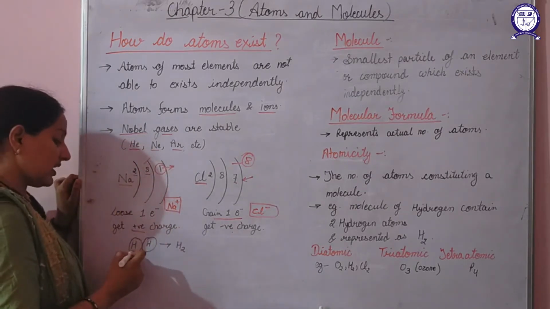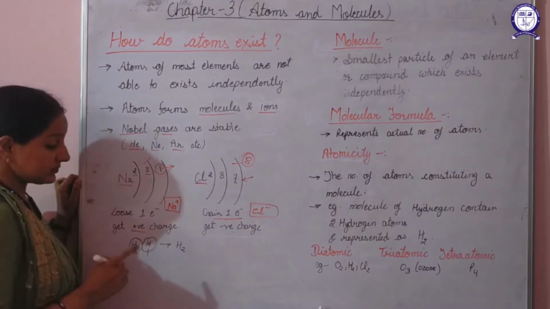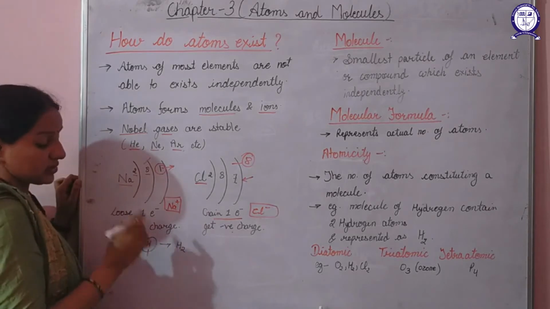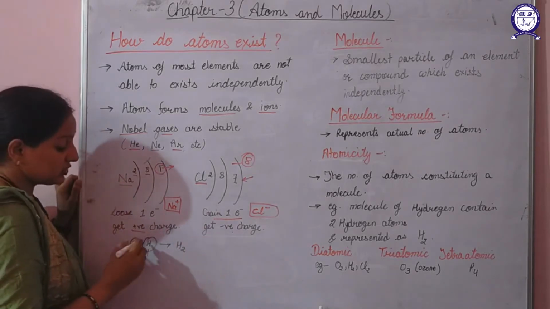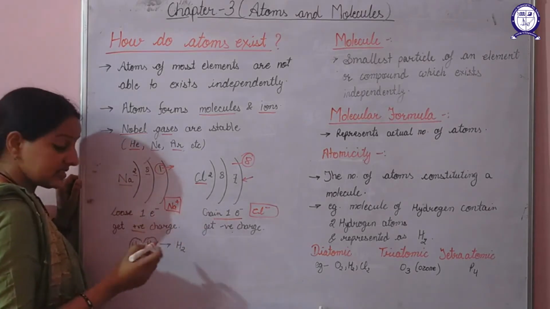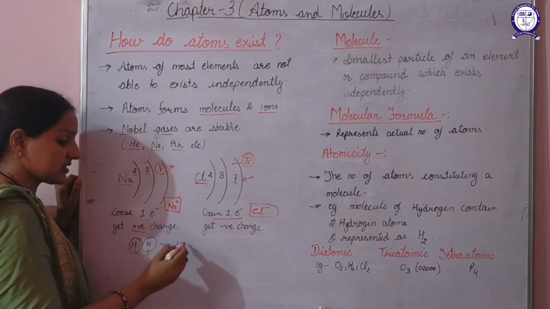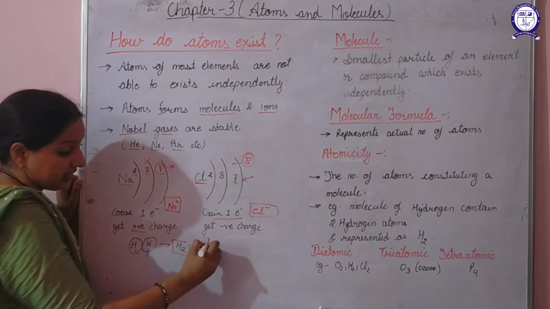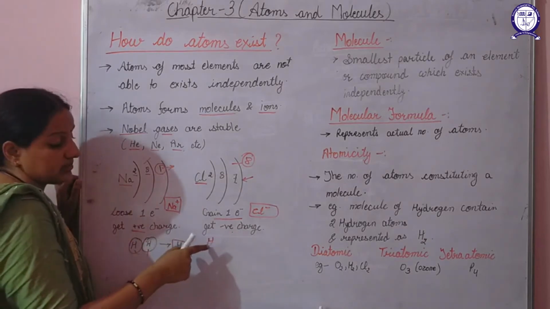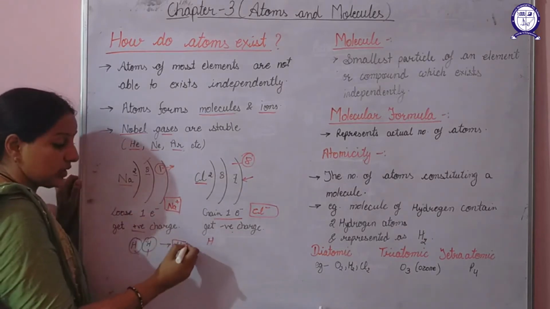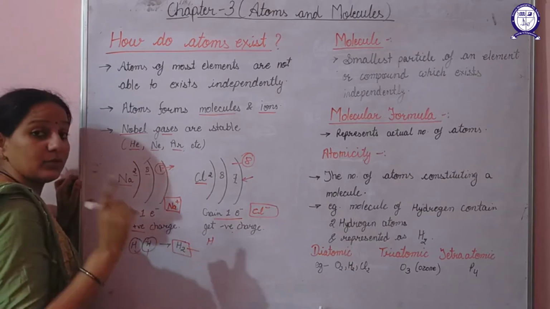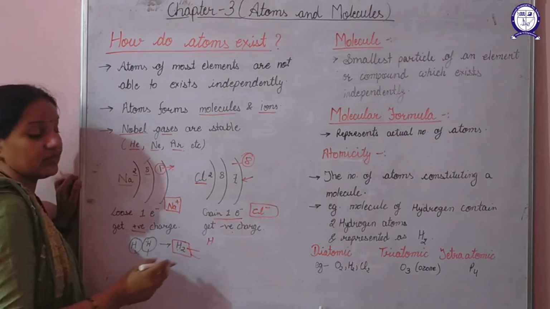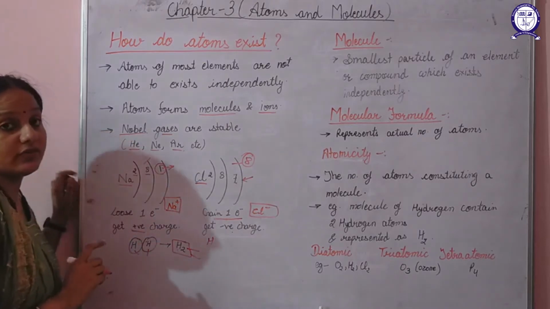One more thing: hydrogen has 1 electron in its valence shell. So in order to gain stability, 2 hydrogen atoms combine to produce H2. That means you will never find a hydrogen atom as H. Always 2 atoms will combine to give a molecule of hydrogen, that is H2. An atom exists in the form of H2 instead of H.